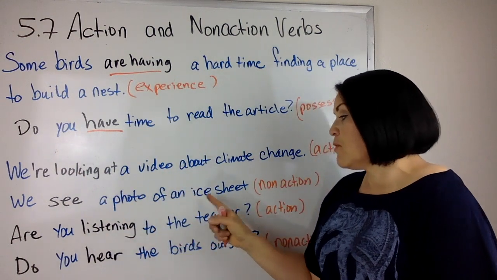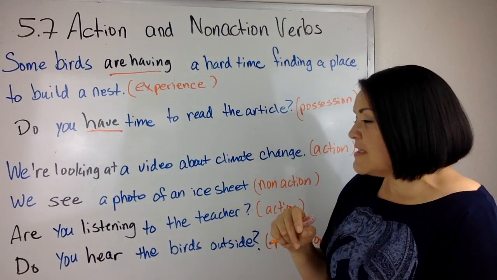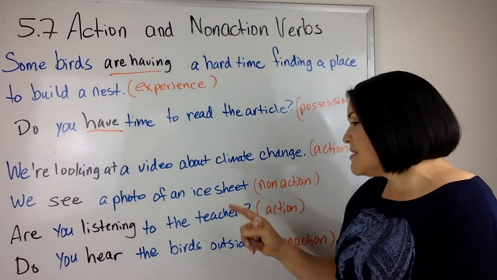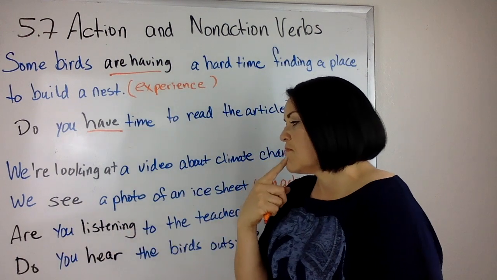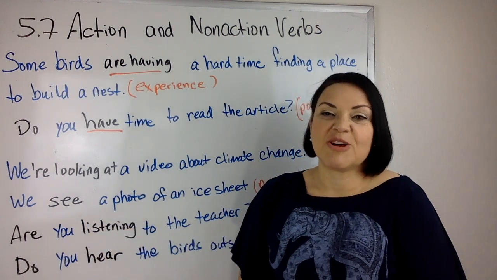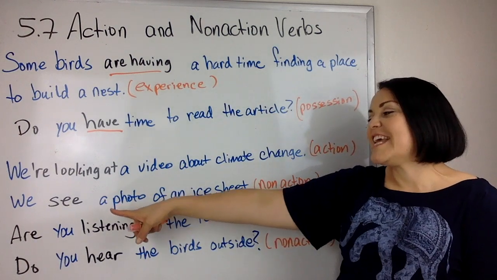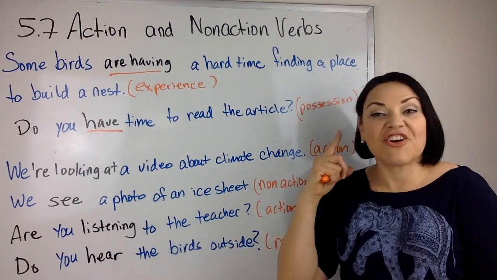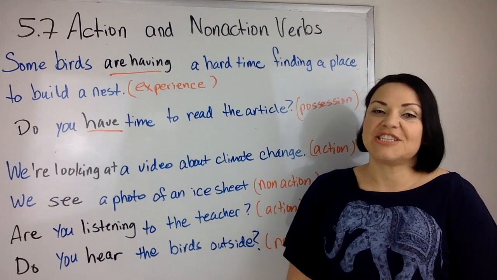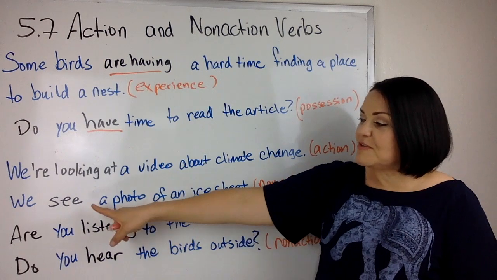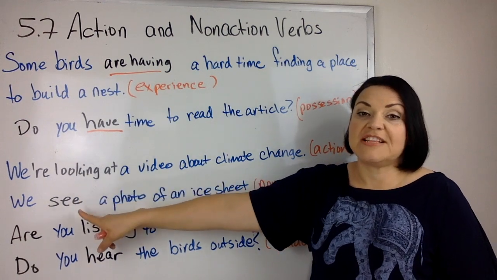We see a photo of an ice sheet. You could say we are seeing a photo of an ice sheet, no. I would still say we are looking at a photo. I have heard people say, we're seeing a picture of an ice sheet. I've heard it, but if we're going to write for academic English, you would use see and not seeing. You're looking, you're watching, and see.